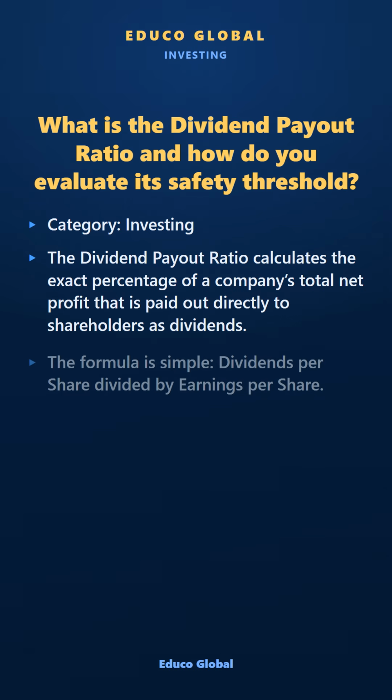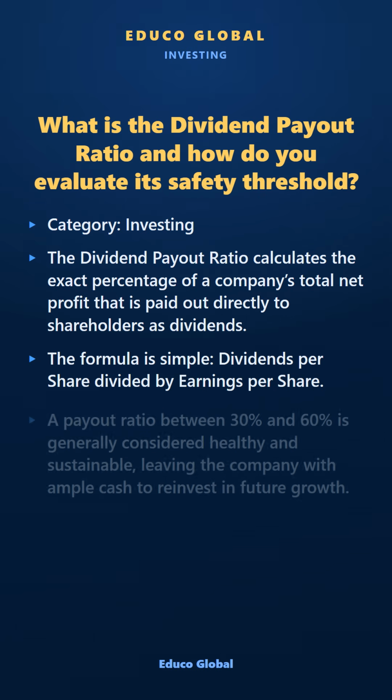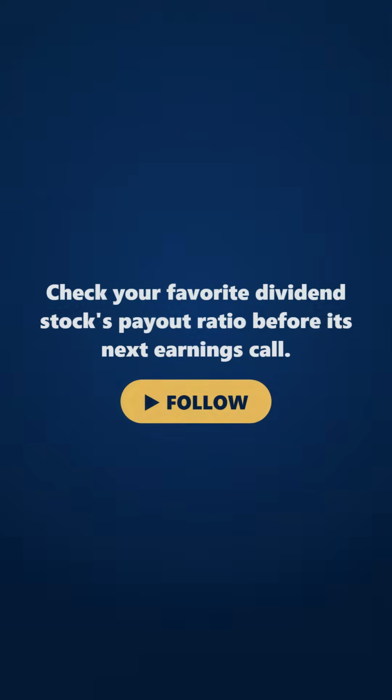The formula is simple: dividends per share divided by earnings per share. A payout ratio between 30% and 60% is generally considered healthy and sustainable, leaving the company with ample cash to reinvest in future growth. Check your favorite dividend stock's payout ratio before its next earnings call.